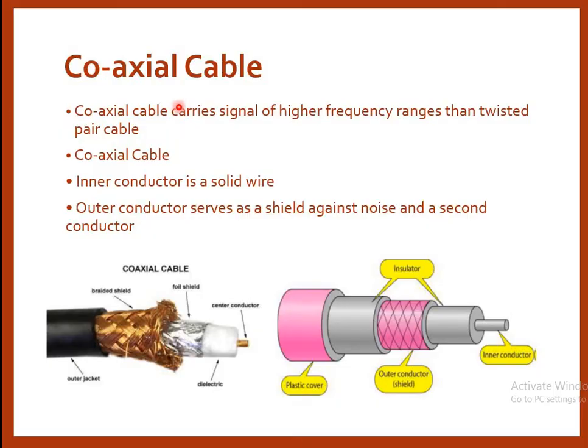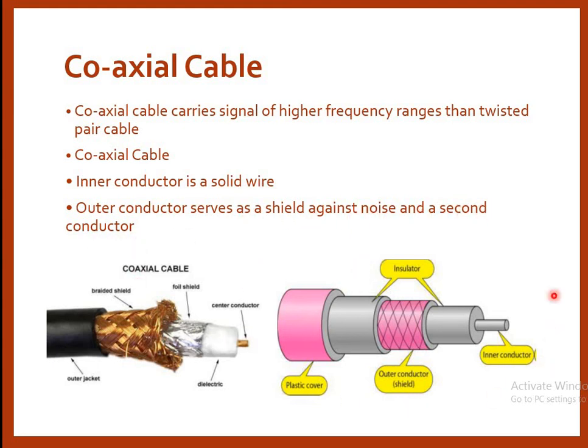Next one is a coaxial cable. Coaxial cable carries signals of higher frequency ranges than twisted pair cable. This is a coaxial cable. The inner conductor is a solid wire. The outer conductor serves as a shield against noise and as a second conductor.